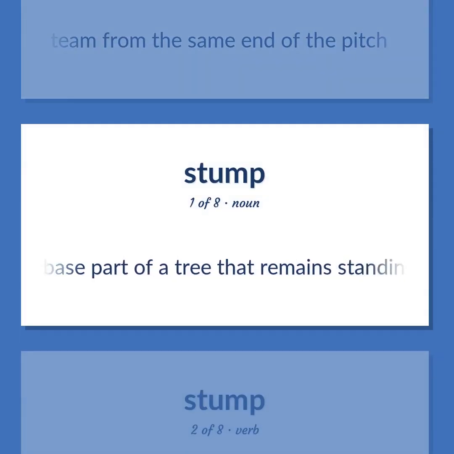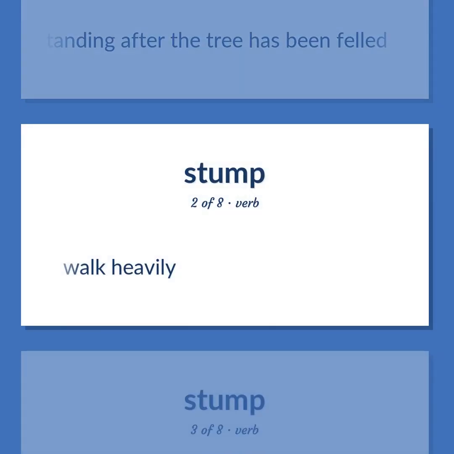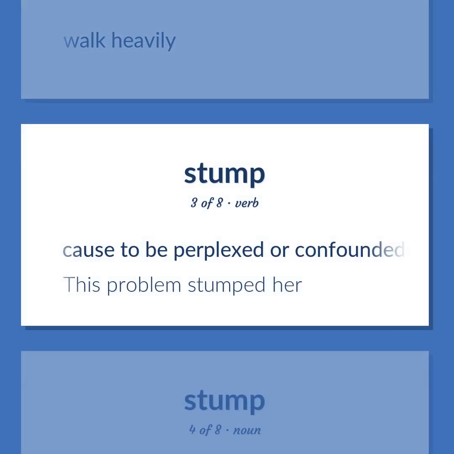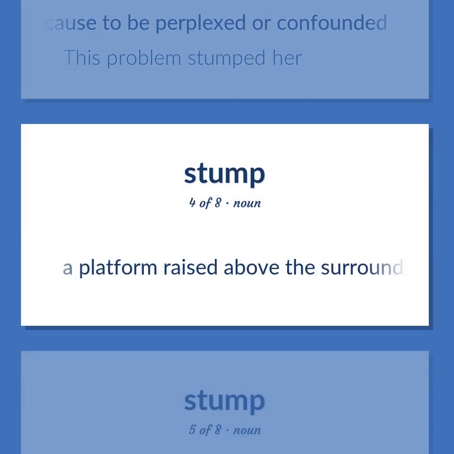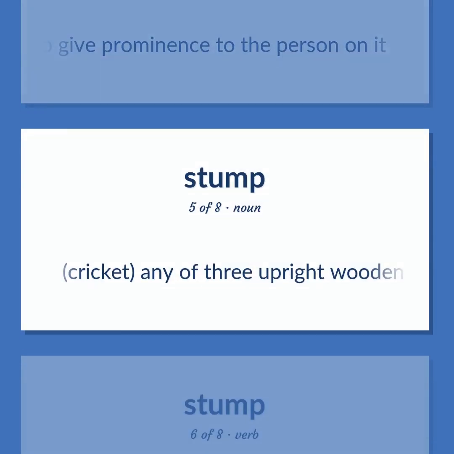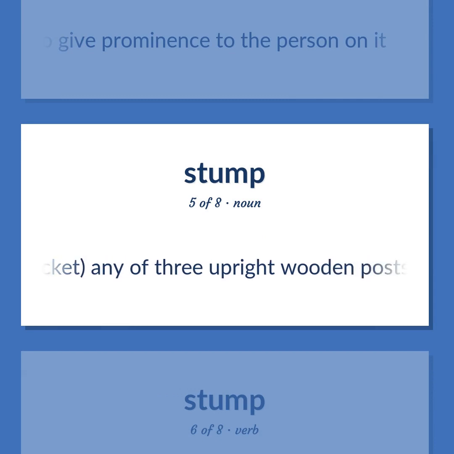The base part of a tree that remains standing after the tree has been felled. Walk heavily. Cause to be perplexed or confounded. This problem stumped her. A platform raised above the surrounding level to give prominence to the person on it. Cricket. Any of 3 upright wooden posts that form the wicket.